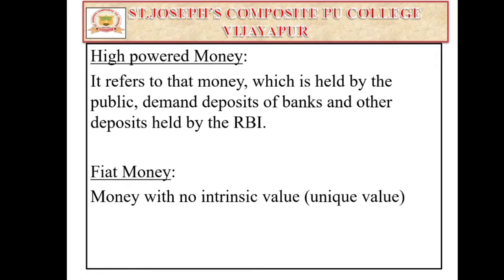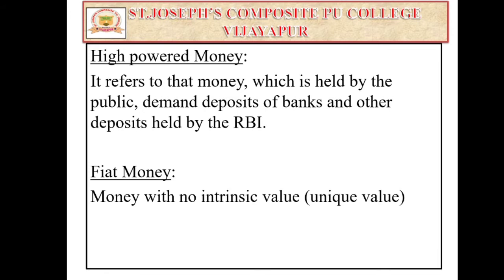Next, high powered money. So these are the key terms of this chapter. Okay, then what is high powered money and what is fiat money? So high powered money refers to that money which is held by public, demand deposits of banks, and other deposits held by the RBI. So high powered money is that money which is held by the public.